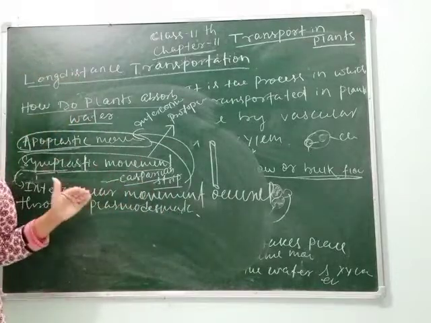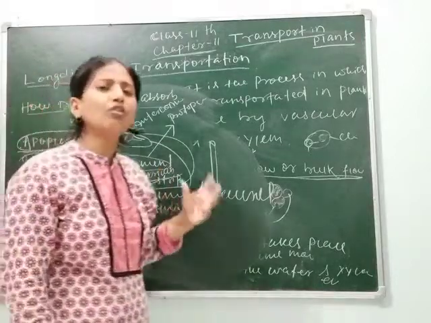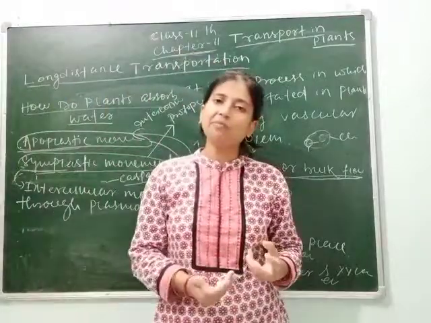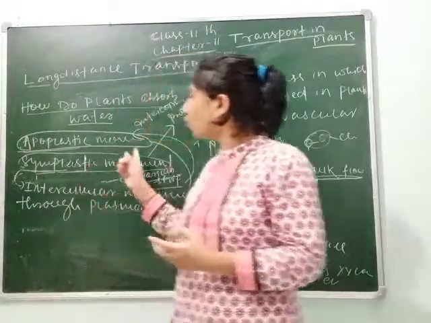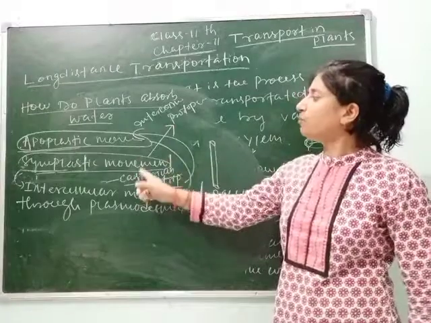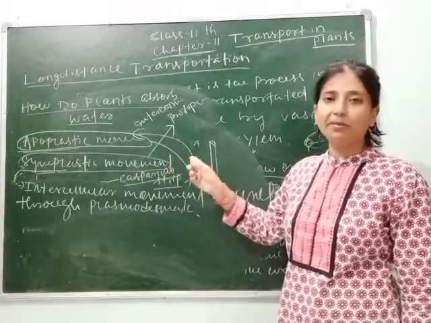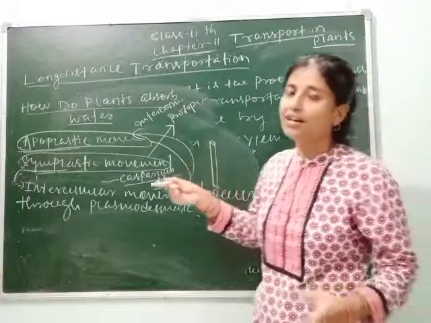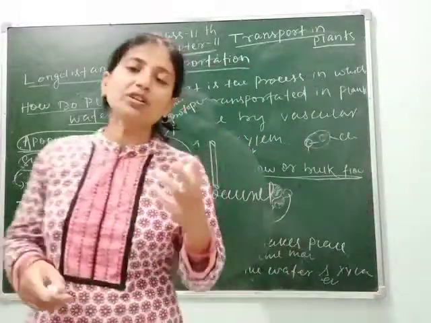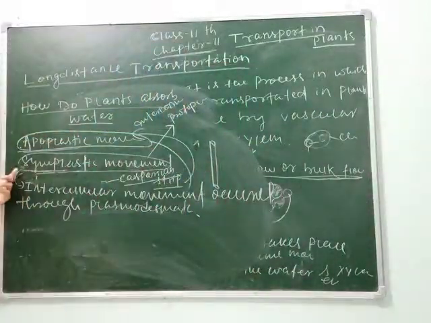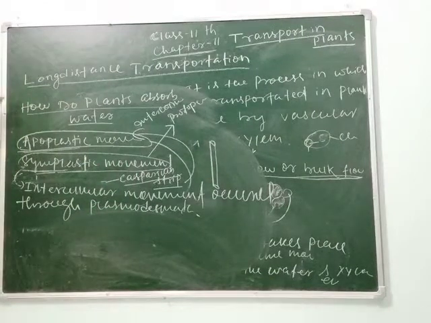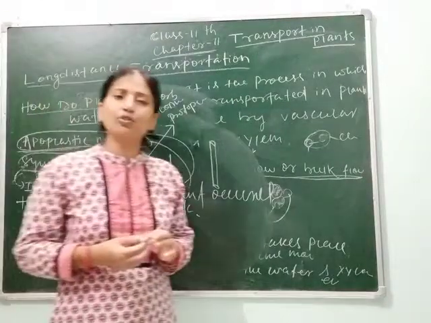So we can see different types of association in how roots absorb water from the soil. Here I have told you about different types of movement, apoplastic and symplastic, how they absorb water from the soil and transport it to the root, and again the root transports it to the higher parts of the plant, to the leaf. Clear, students? Again, Pinus seeds cannot germinate without the presence of mycorrhiza.